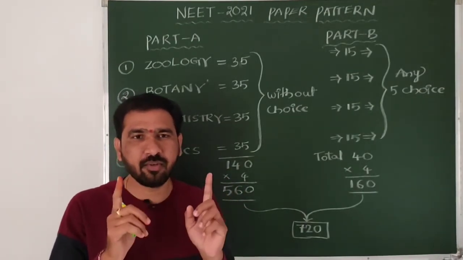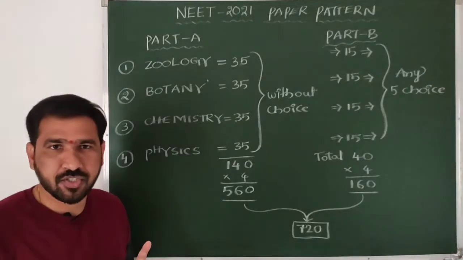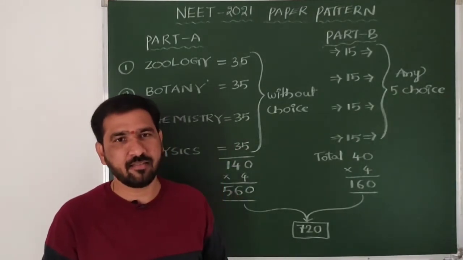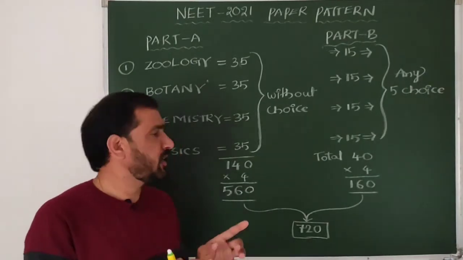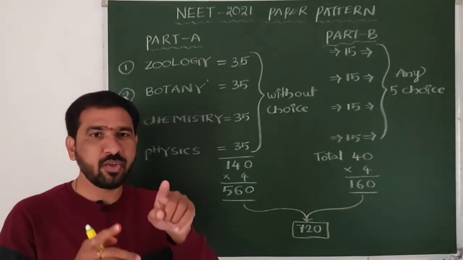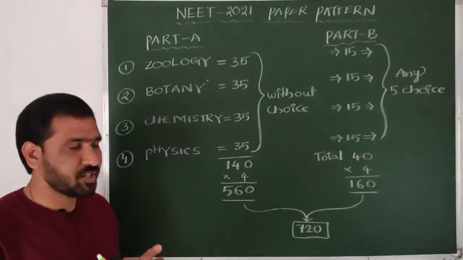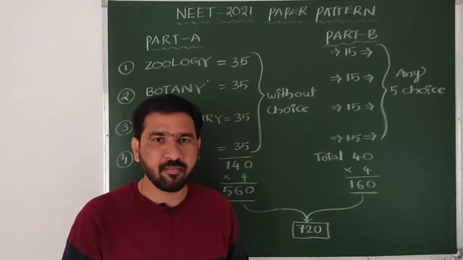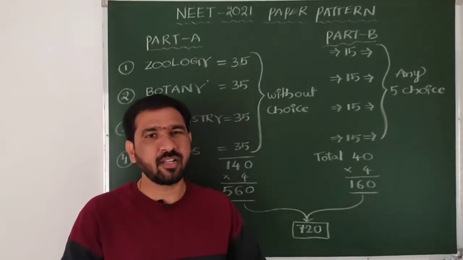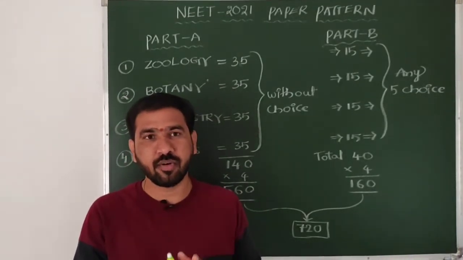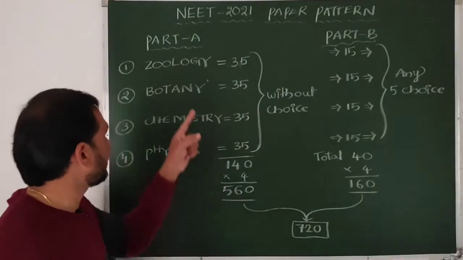First you should attempt the zoology questions, beta. After that you can start botany. After completion of botany you can attempt the chemistry questions. Then only, at the end of the session, you can attempt physics. Is it clear, beta? And time management is also very important. Don't waste your time here itself.